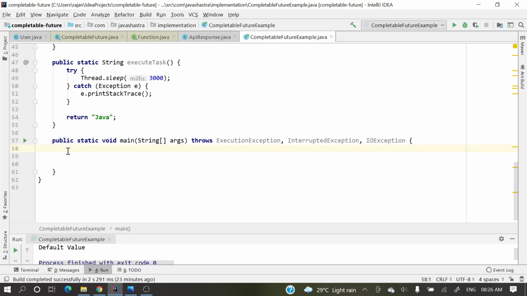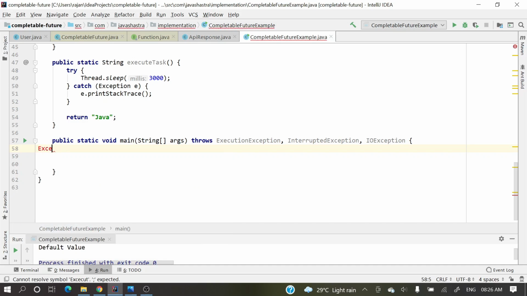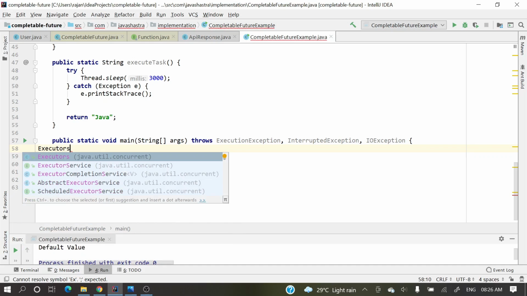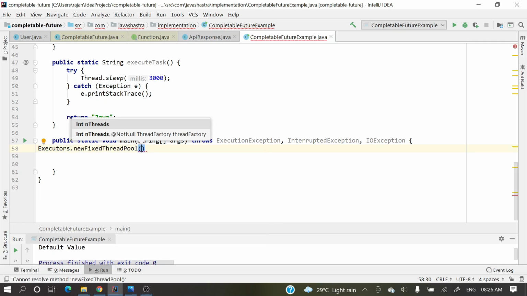First we'll create a pool of threads, right? How will we create a pool of threads? We have Executors. Executors.newFixedThreadPool(10).